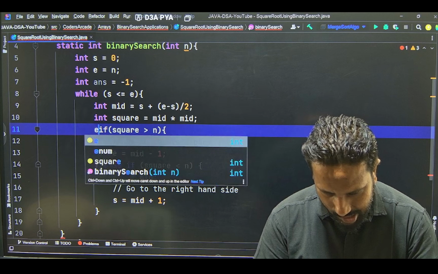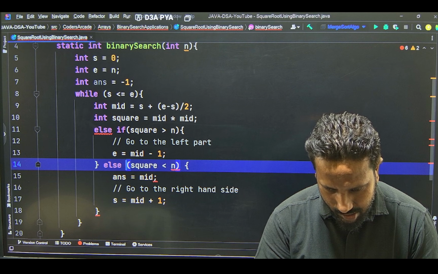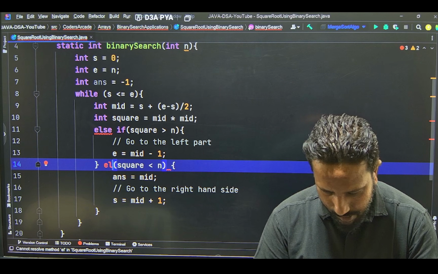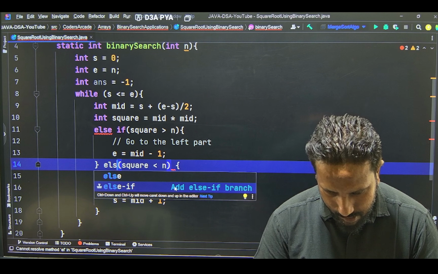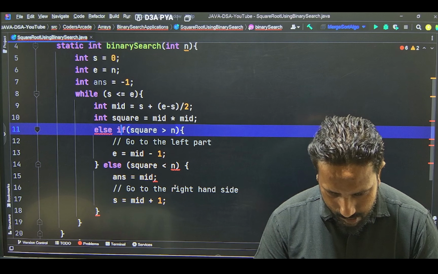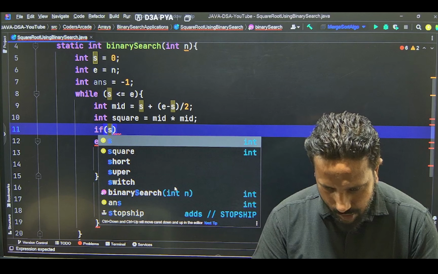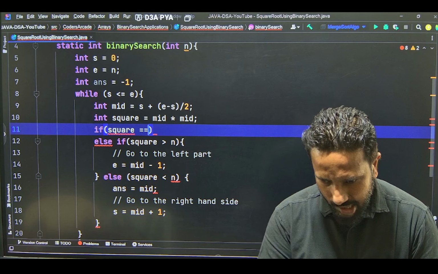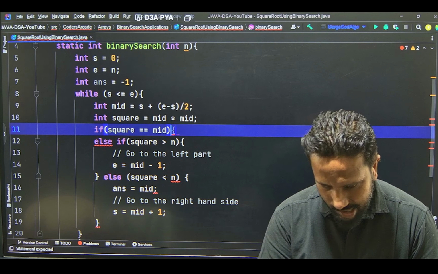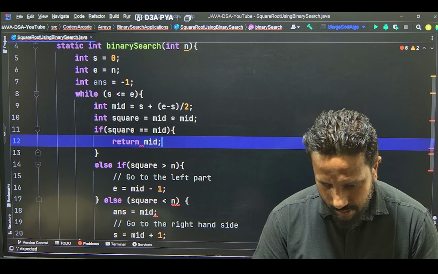This will be the else if block and this will be the else block. And here let me write if our square, the first condition, equal to the number, then obviously we will return the mid. Return mid.